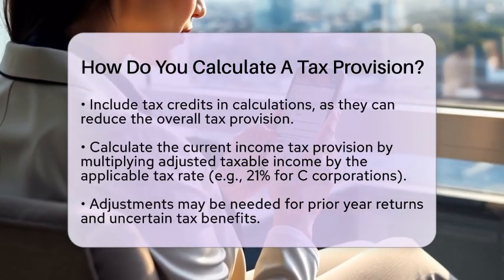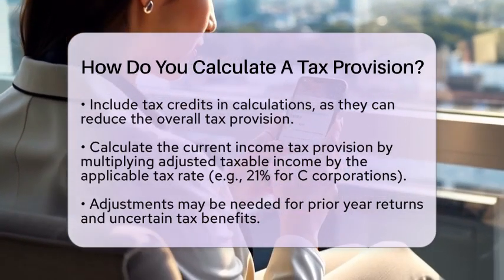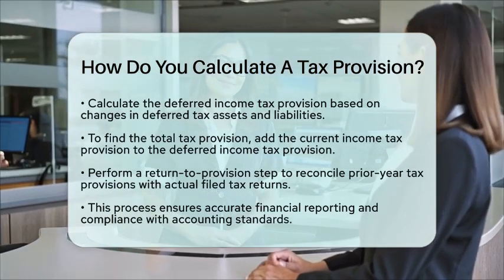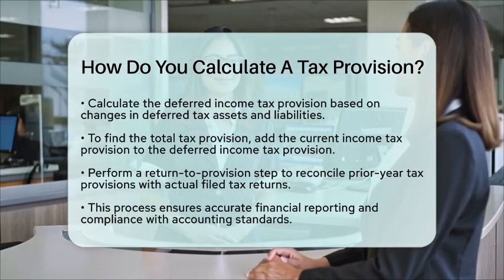Finally, to find the total tax provision, you simply add the current income tax provision to the deferred income tax provision. This gives you the total tax provision that will be reported in the financial statements.